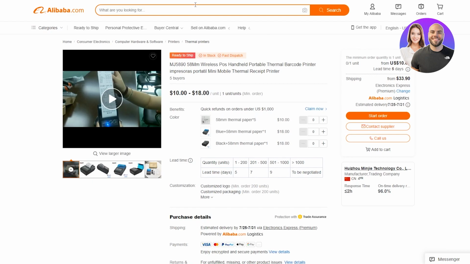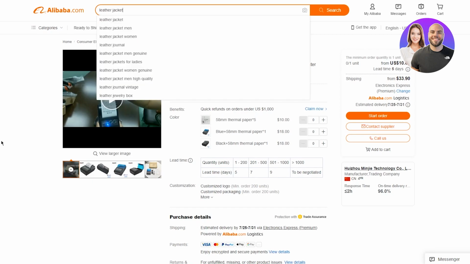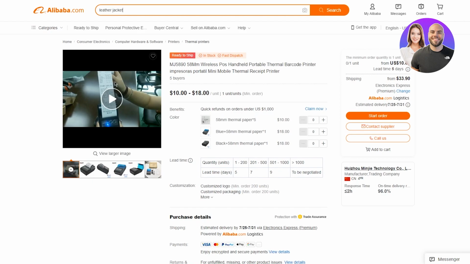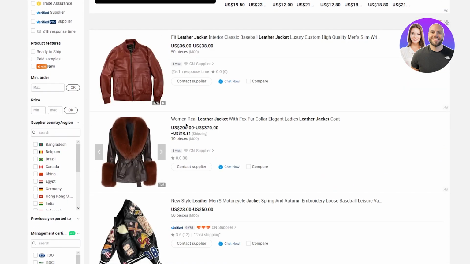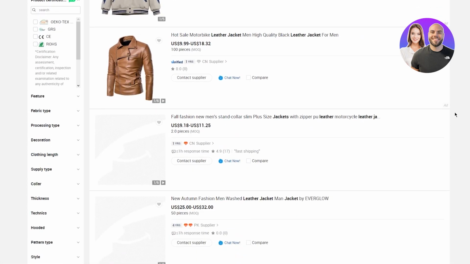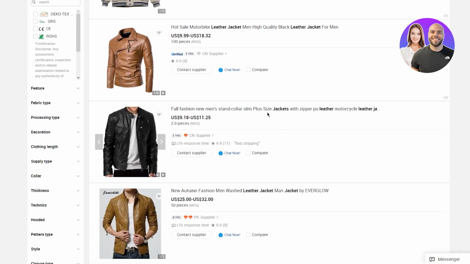So let's go ahead and search for men's clothing. Okay. Let's say I wanted a black leather jacket. As you can see, you start getting leather jackets over here, and as I suggested, men's clothing works. Now look at that. This jacket looks really nice.